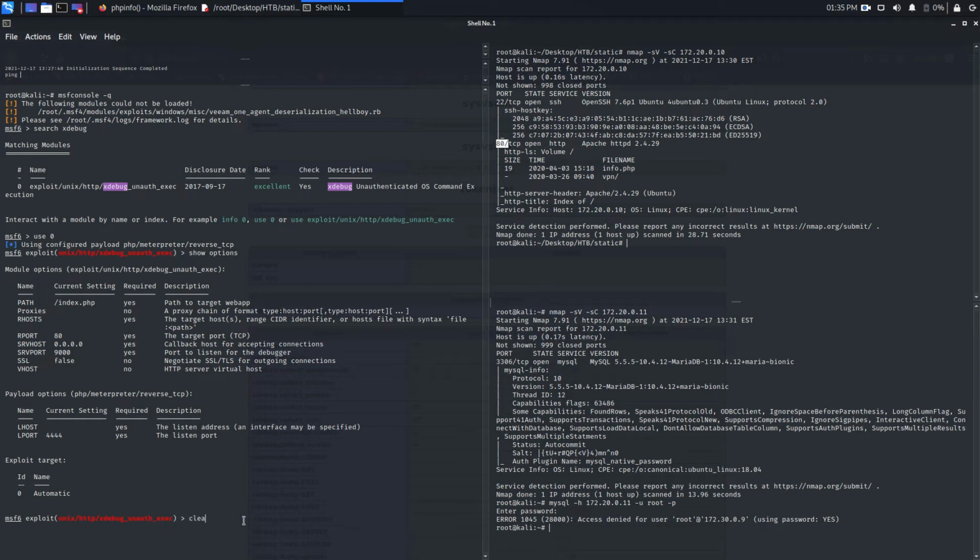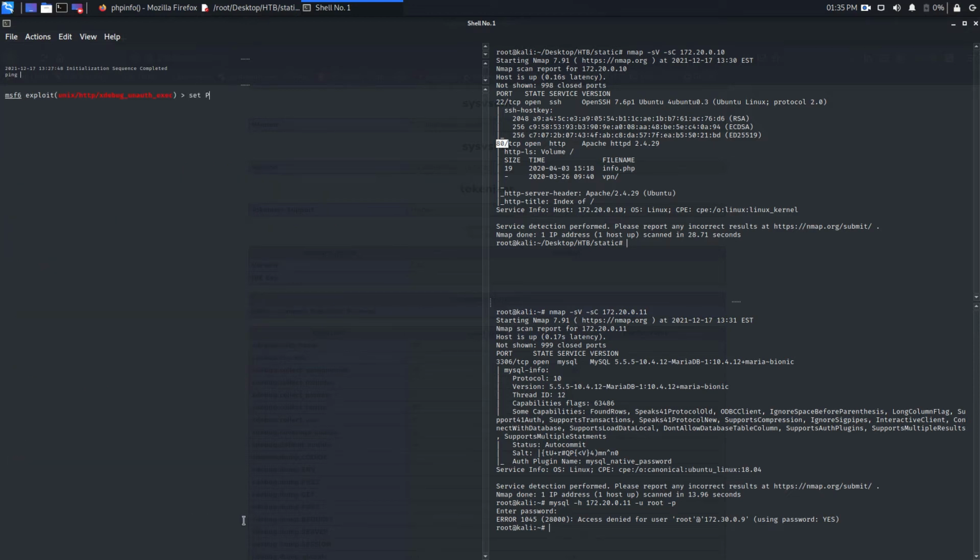So set path, and the path is going to be the VPN login.php, for authentication, we got that path, right? Another is set rhost. Here the remote host is 172.20.0.10. This is the web server.